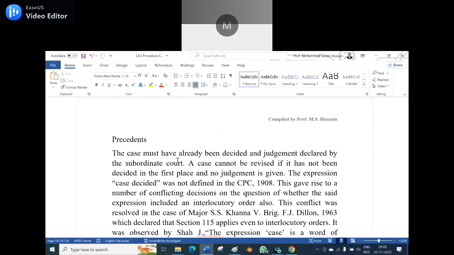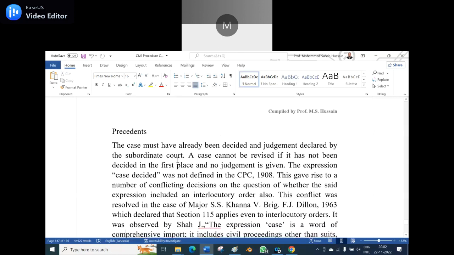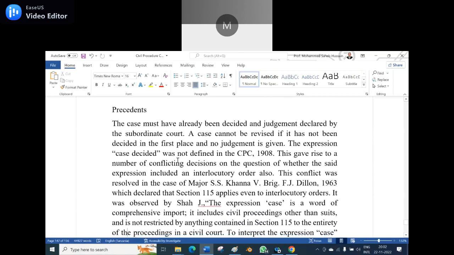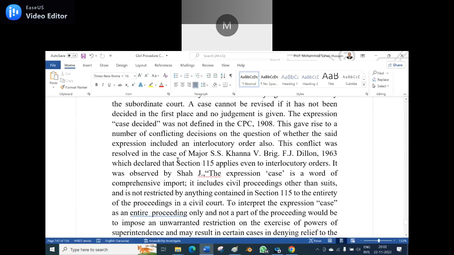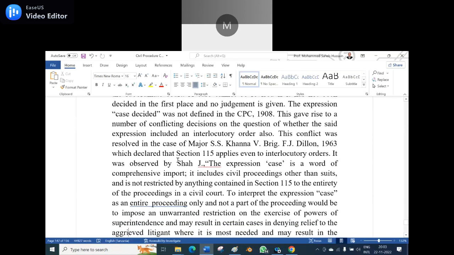This gave rise to a number of conflicting decisions on whether the expression included an interlocutory order also. This conflict was resolved in the case of Major S.S. Khanna versus Brig. F.J. Dillon, 1963, which declared that Section 115 applies even to interlocutory orders. Shah J. observed that the expression "case" is a word of comprehensive import. It includes civil proceedings other than suits and is not restricted by anything contained in Section 115 to the entirety of the proceedings in a civil court.